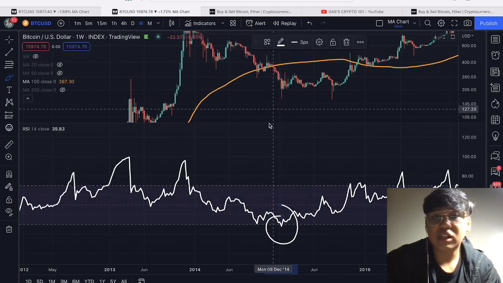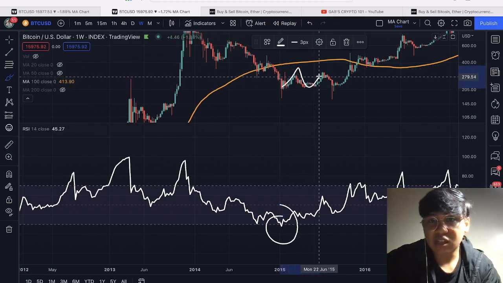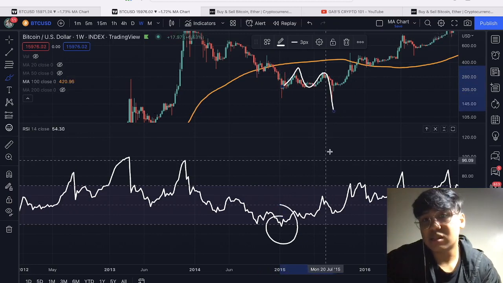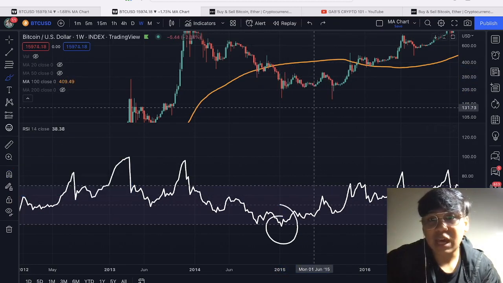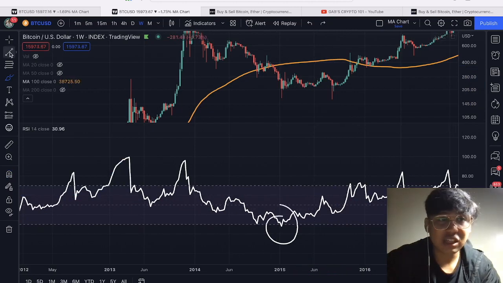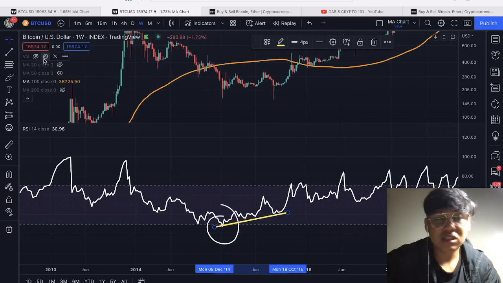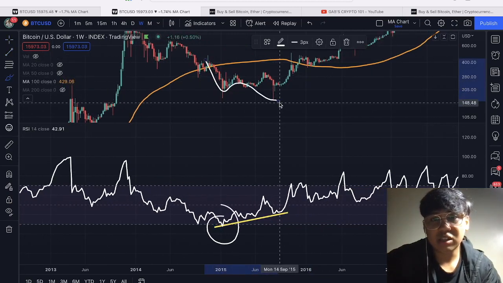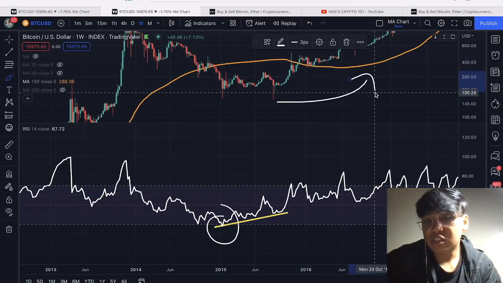Then after that, after natin ma-enter yan, we actually tried recovering to the upside, and then after that, nagkaroon ulit siya ng one more big drop dito kay Bitcoin. But as you can see sa next big drop natin, hindi tayo nakita ng oversold sa RSI. What happened instead is the RSI has started increasing, and that is a typical sign of a bullish divergence. Diba? Traditionally, bullish divergence is wherein the price is declining while RSI is increasing. So those are traditional signs of a bullish reversal.